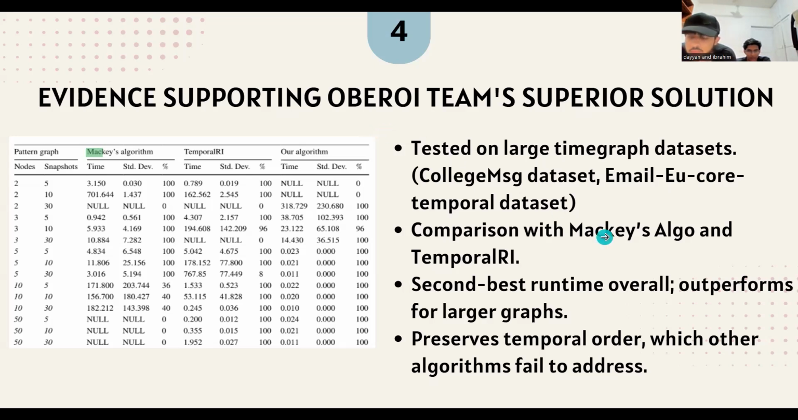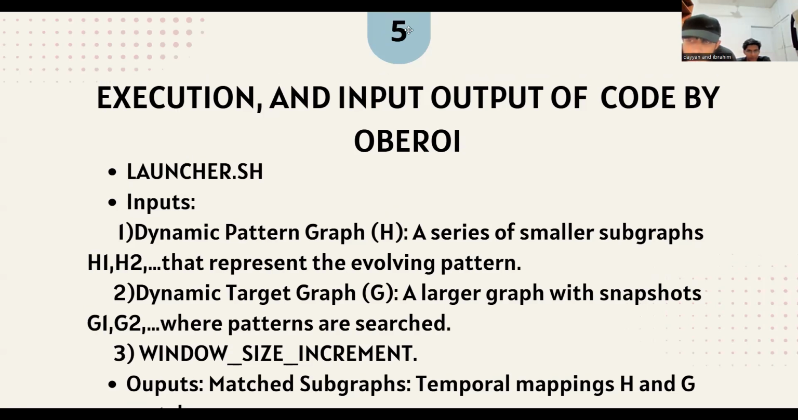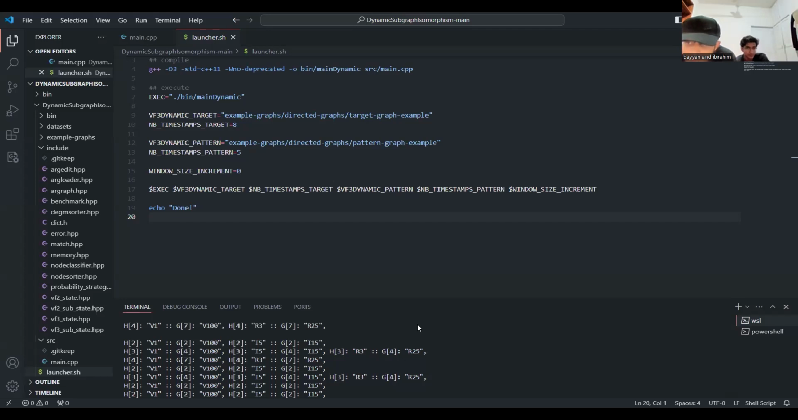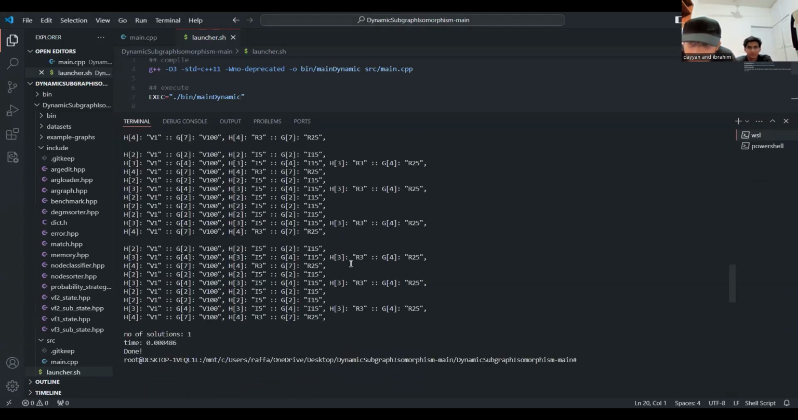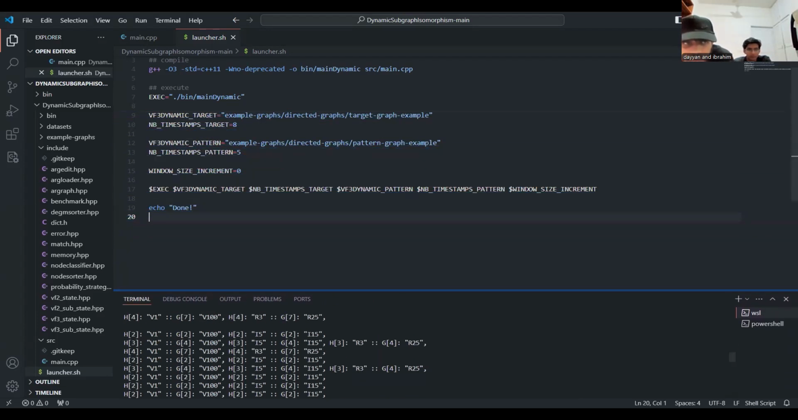Now, coming towards the execution of the code, we were handed the code uploaded by Oberoi on GitHub, which had a launcher.sh file. It's better to explain it through actual execution. So let me just switch to VS. Here in front of you is the implementation of the code, where we have different target and pattern graphs and the number of solutions. To understand it better, we need to understand its inputs and outputs.